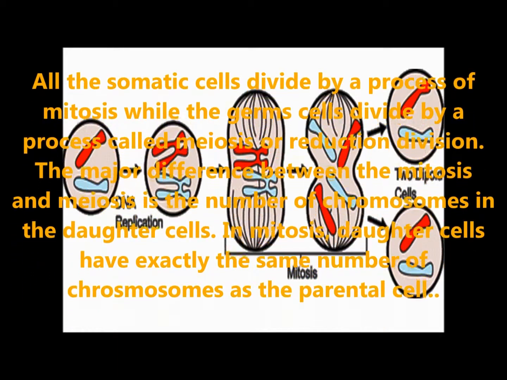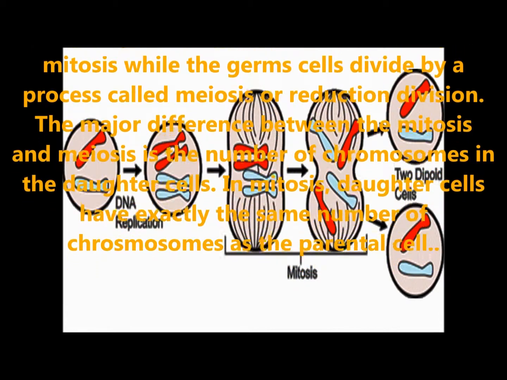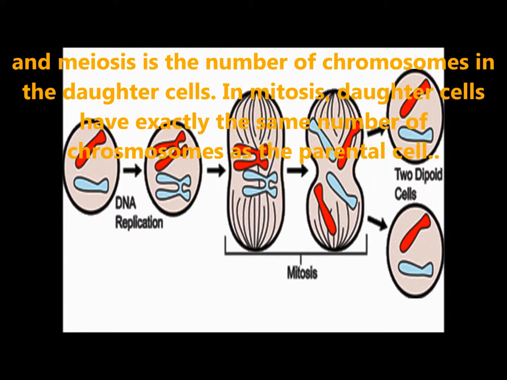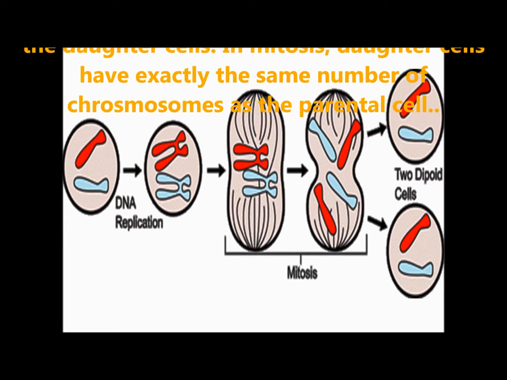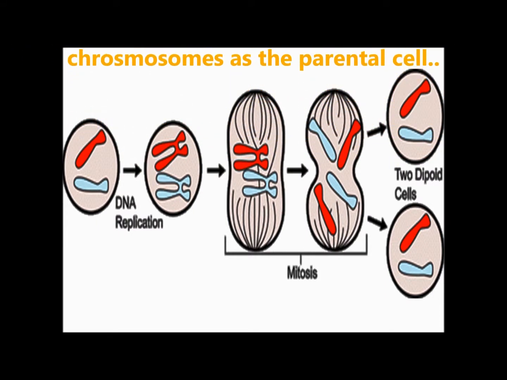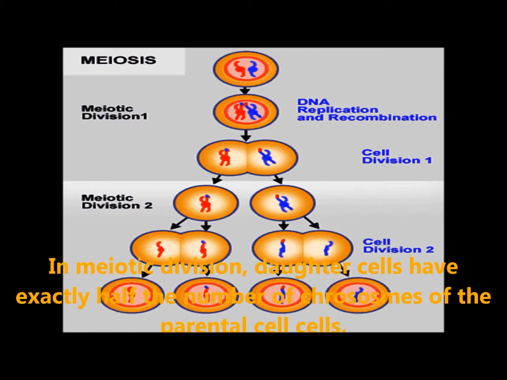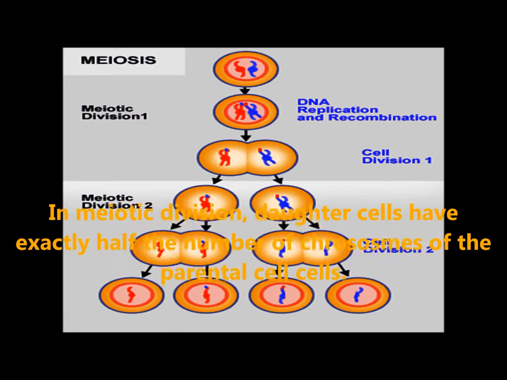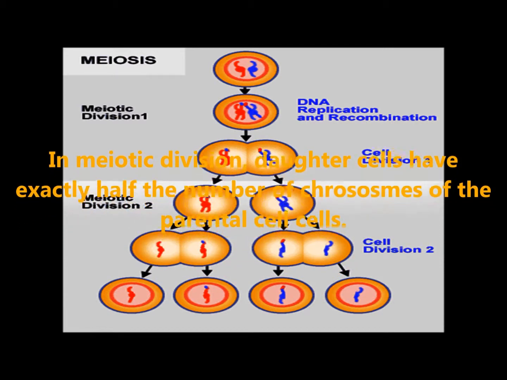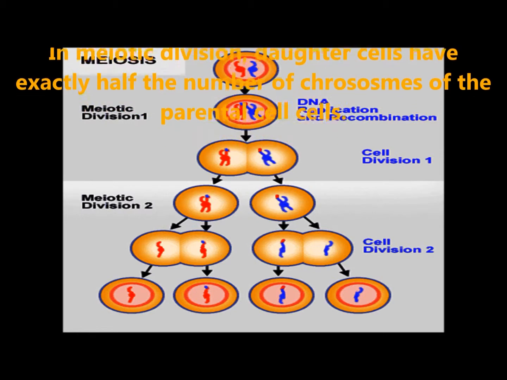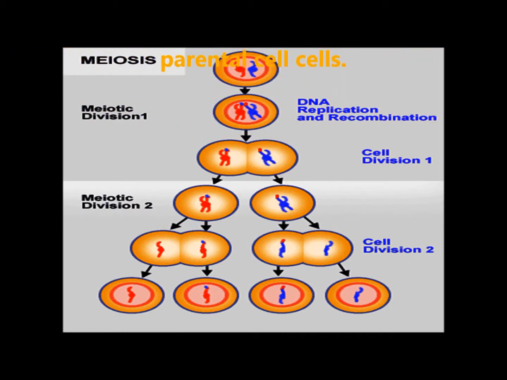The major difference between mitosis and meiosis is the number of chromosomes in the daughter cell. In mitosis, the daughter cells have exactly the same number of chromosomes as the parental cell. In meiosis, the daughter cells have exactly half the number of chromosomes of the parental cell. Children, let us see the details about mitosis and meiosis in the next two videos.